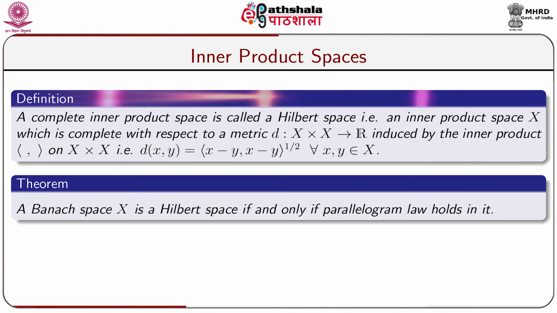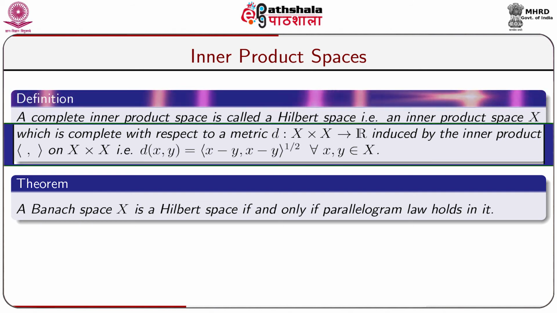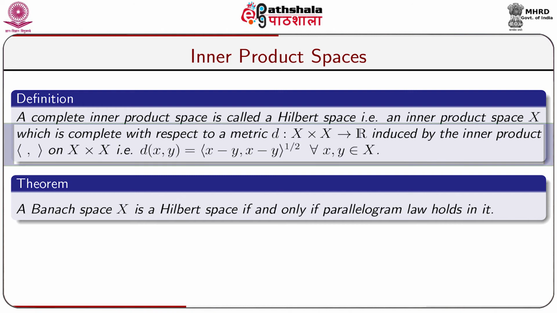A complete inner product space is called a Hilbert space, that is, an inner product space X which is complete with respect to a metric d from X cross X to R induced by the inner product on X cross X, that is, d of x comma y is equal to inner product x minus y comma x minus y to the power half for all x comma y belonging to X. Up to this, in this module we have learned that every inner product gives a norm. So, every inner product space is a normed linear space, and that is why every Hilbert space is a Banach space.